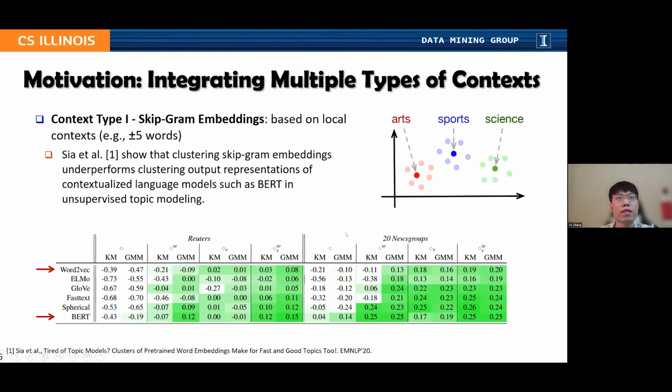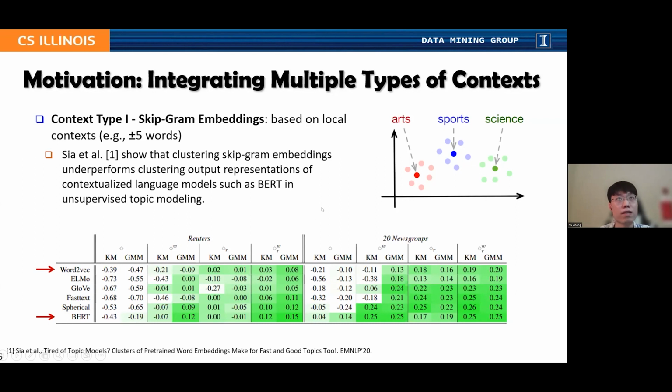So previous studies on seed-guided topic discovery have proposed to use different types of context information so that they can go beyond the bag of words generative assumption of LDA. When they use the context, they can learn the word semantics more accurately and obtain better topic discovery results. However, we argue that each type of context information has its specific advantages and disadvantages. Here we show three major types of context information utilized by previous studies.